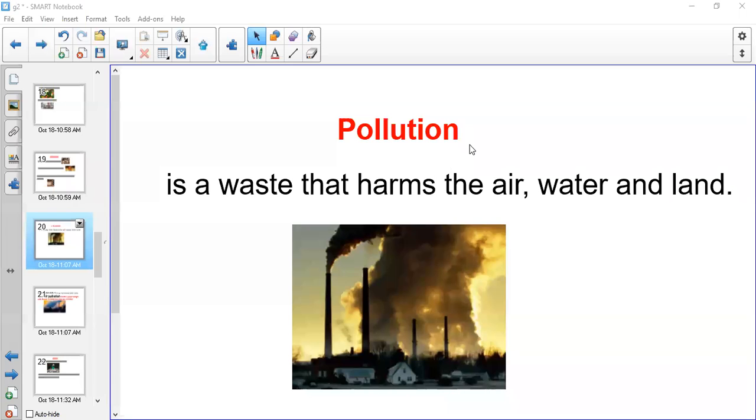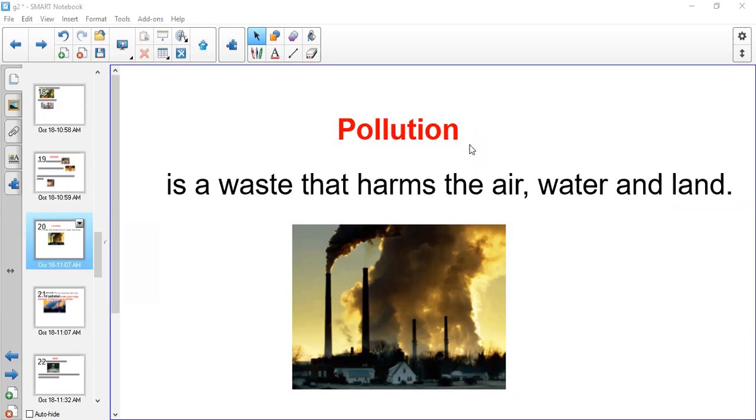Good morning, grade 2. Today we speak about how people can harm natural resources. Last session we spoke about the natural resources and how we use them. This time we will speak about how people damage these natural resources by polluting them. First, we should start with the first word in our lesson, which is called pollution.